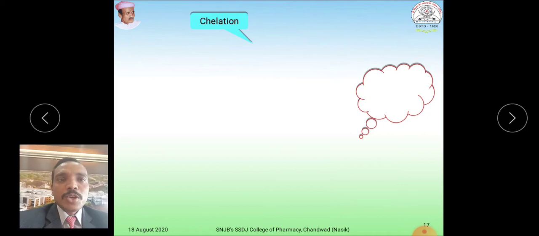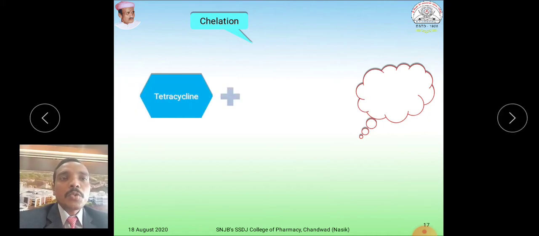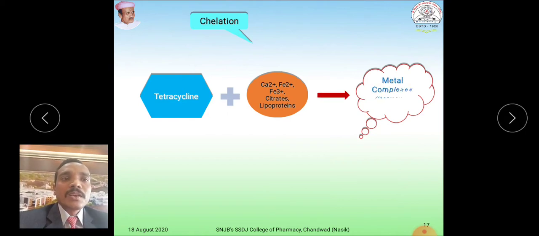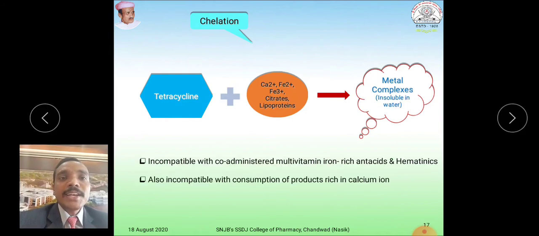This tetracycline molecule forms chelates. It chelates with products which contain calcium, ferrous iron, citrate and lipoprotein. So what kind of complex do they form? They form metal complexes which are insoluble in water. So tetracycline is incompatible with multivitamins, iron-rich antacids as well as hematinics, and it is also incompatible with the consumption of products which are rich in calcium ions.